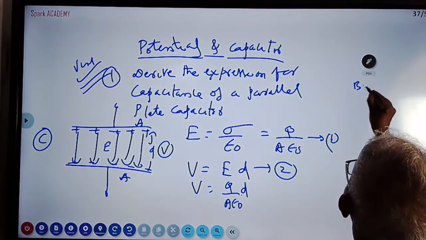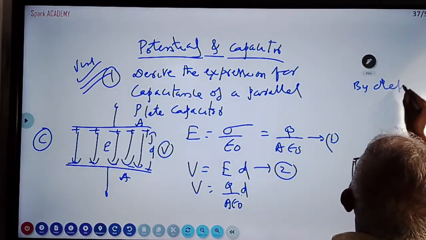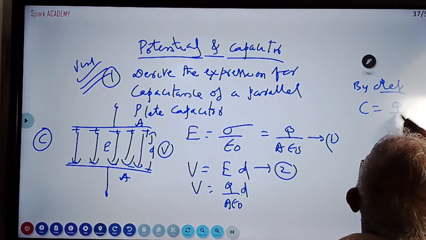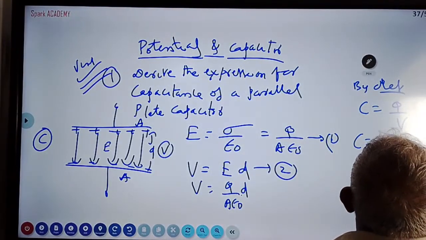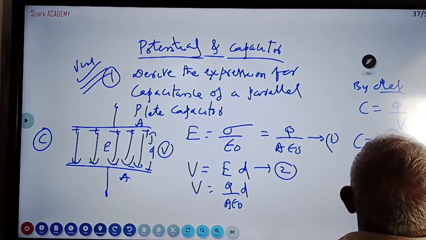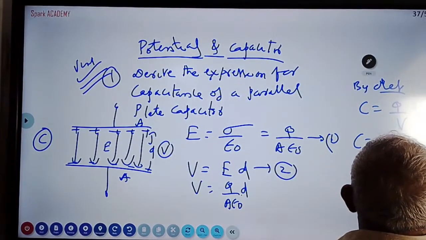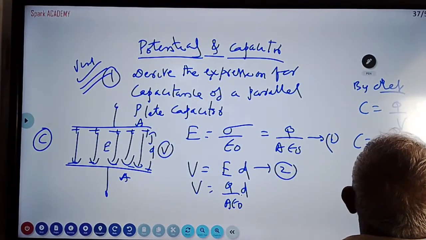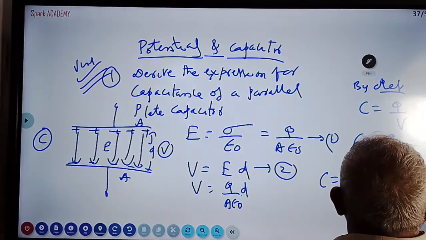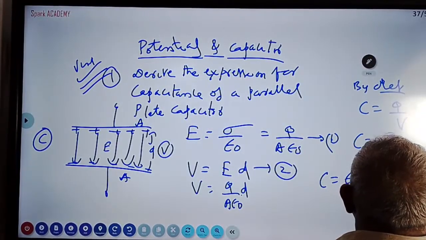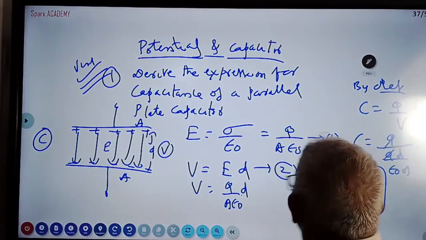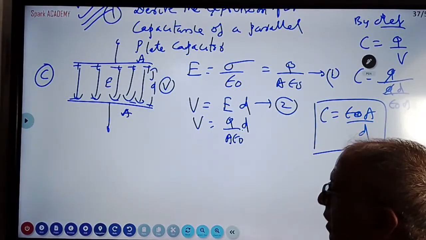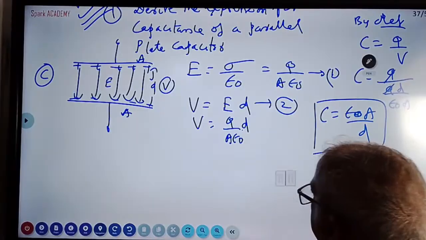By definition, capacitance is given by charge by potential difference, which is Q D by epsilon naught A. So Q gets cancelled, and capacitance is epsilon naught A by D. This is the derivation for the capacitance of a parallel plate capacitor.